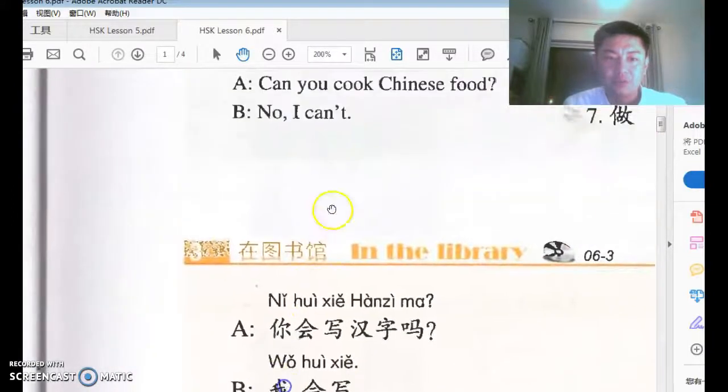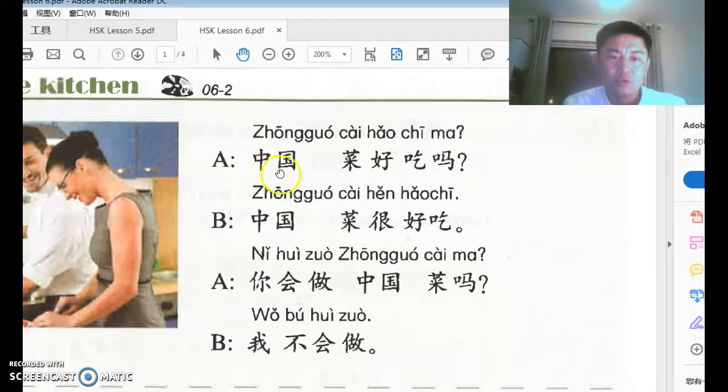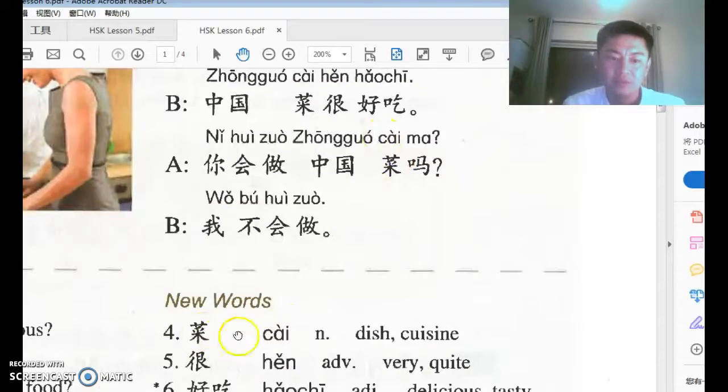Now, conversation number 2, we have A saying, 中国菜好吃吗? 中国, China, when it's used before a noun, it means Chinese, becomes an adjective. 中国菜, Chinese food or cuisine, right?